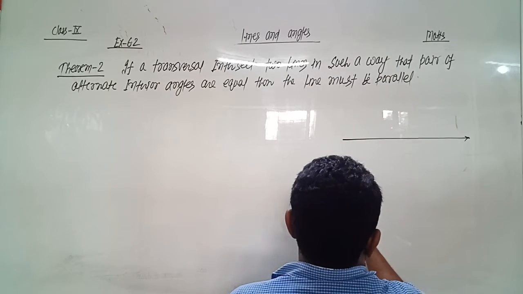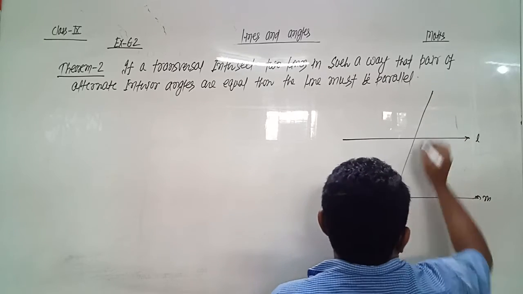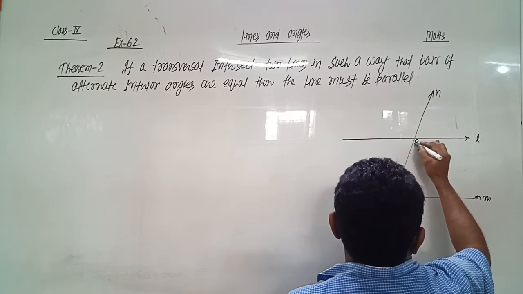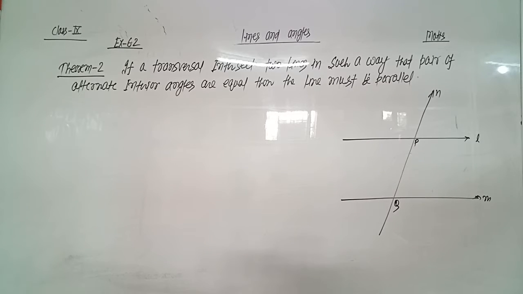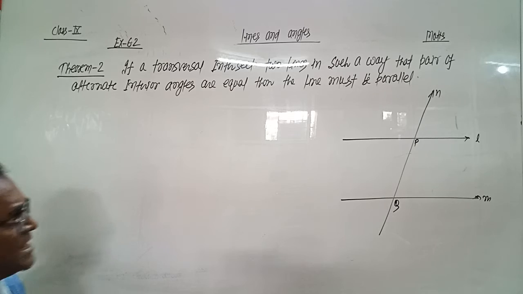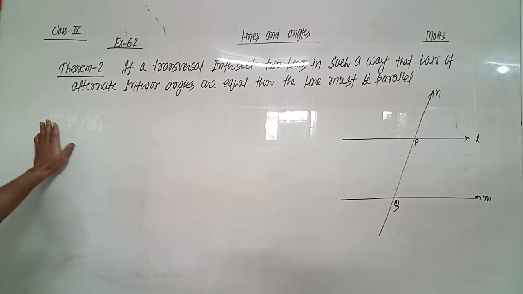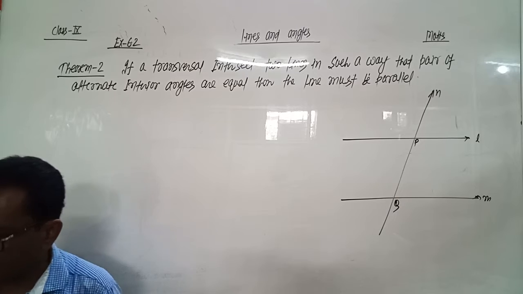So we are given two lines L and M, and there is a transversal N which intersects these two lines at points P and Q. They are not parallel lines, and we are also given that the alternate interior angles are equal.